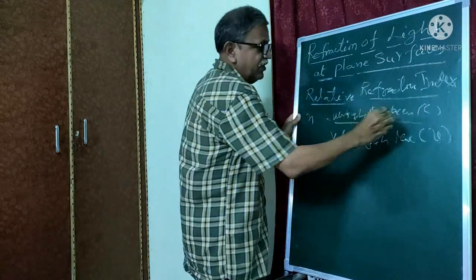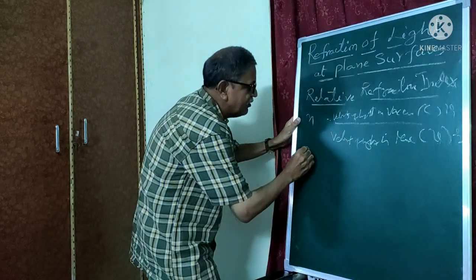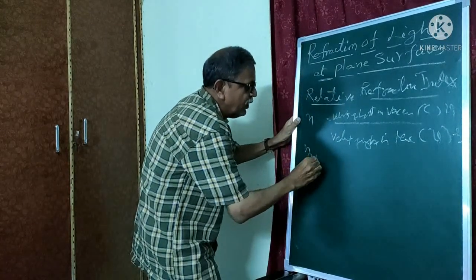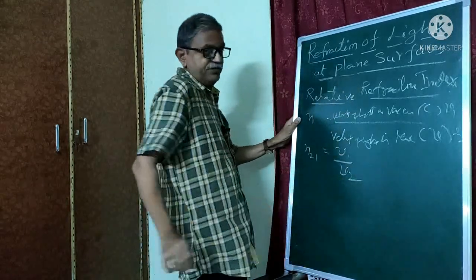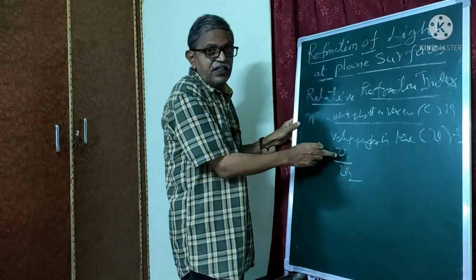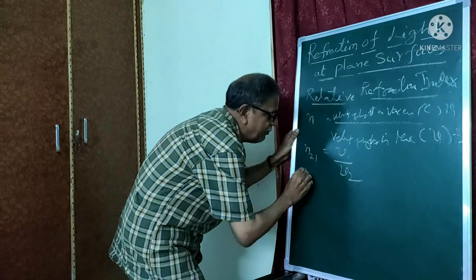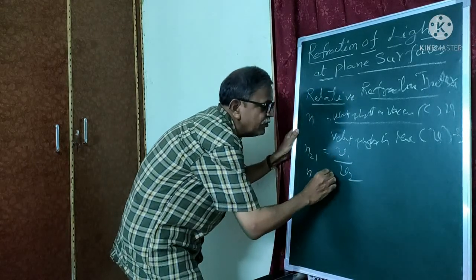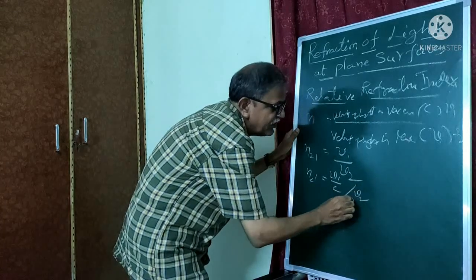For example, this is V1 and this is V2. Then N21 is equal to V1 by V2. Now divide both numerator and denominator by c. Then N21 is equal to (V1 by c) by (V2 by c).